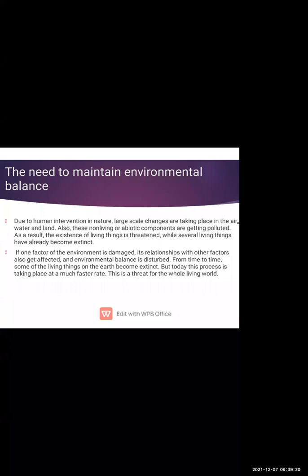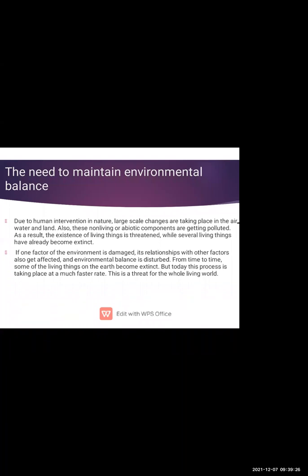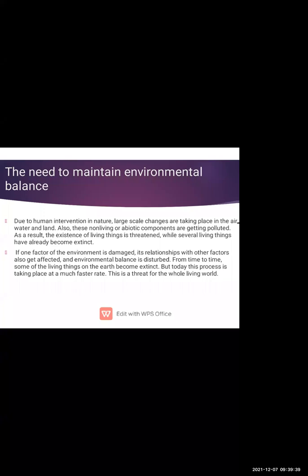If one factor of the environment is damaged, its relationship with other factors also gets affected. When one factor of the environment gets damaged, then automatically it will affect the other factors and environmental balance is disturbed.